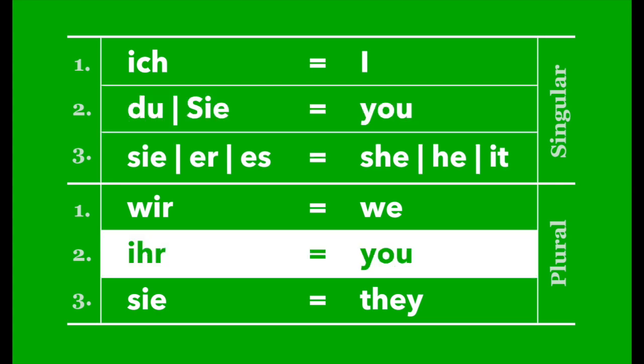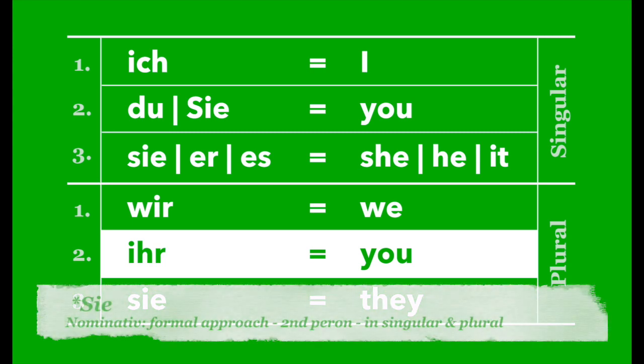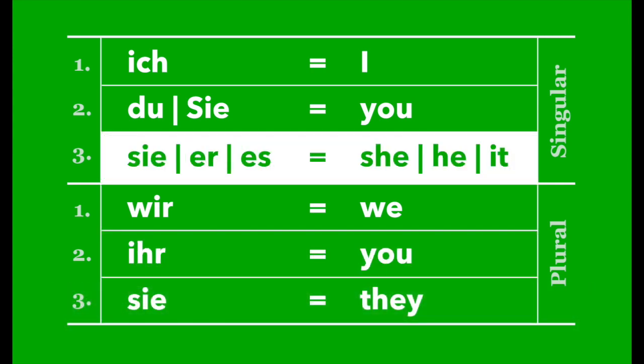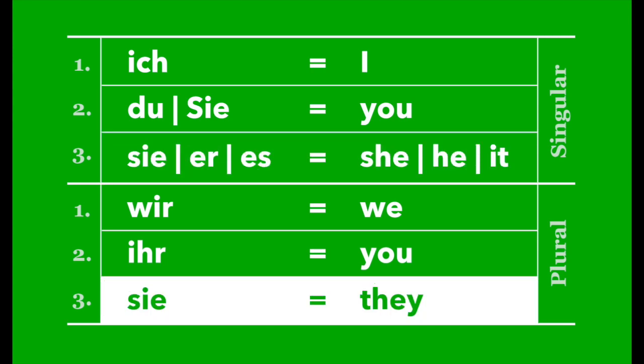The informal approach in plural is ihr, and the formal approach for the second person in plural is also Sie, written, of course, with a capital letter S. When it comes to the third person, we have the masculine personal pronoun, er, the feminine personal pronoun, sie, and es, the neutral personal pronoun, in singular. In plural, we have sie, they.